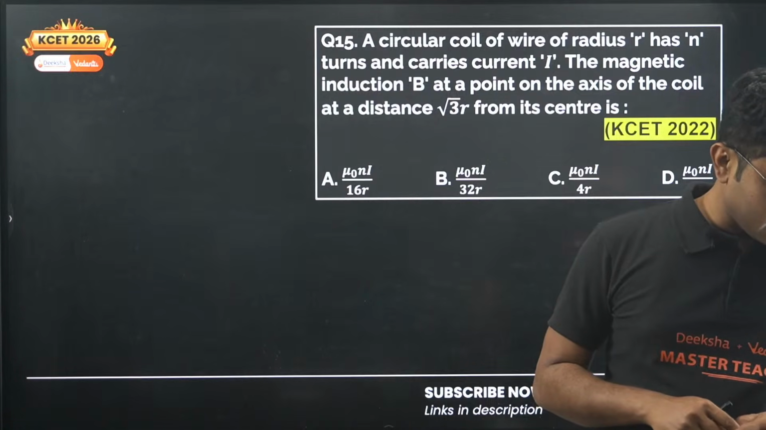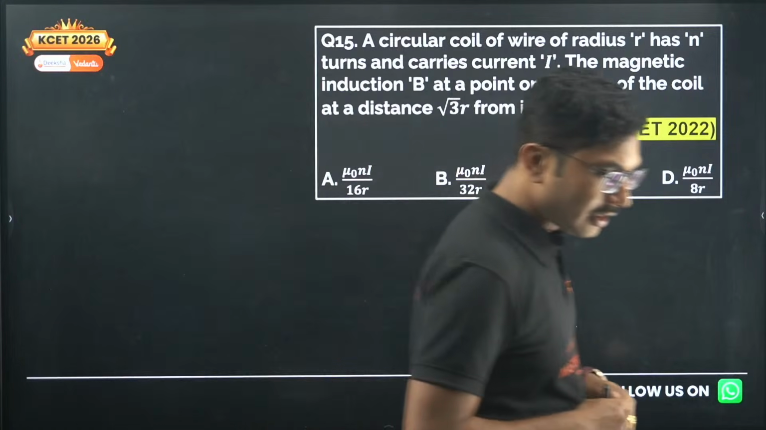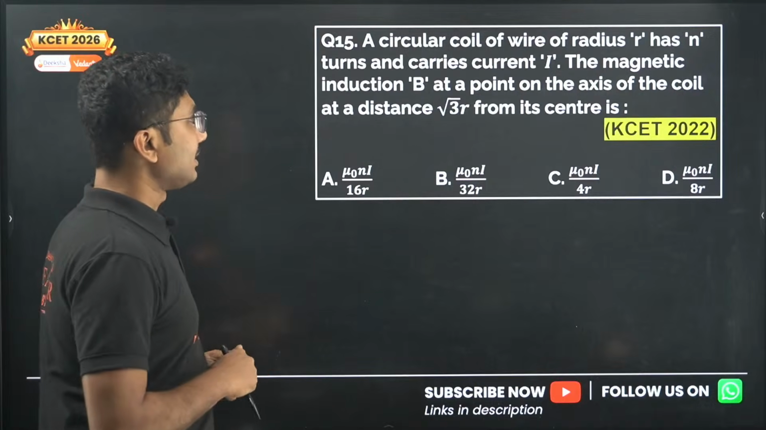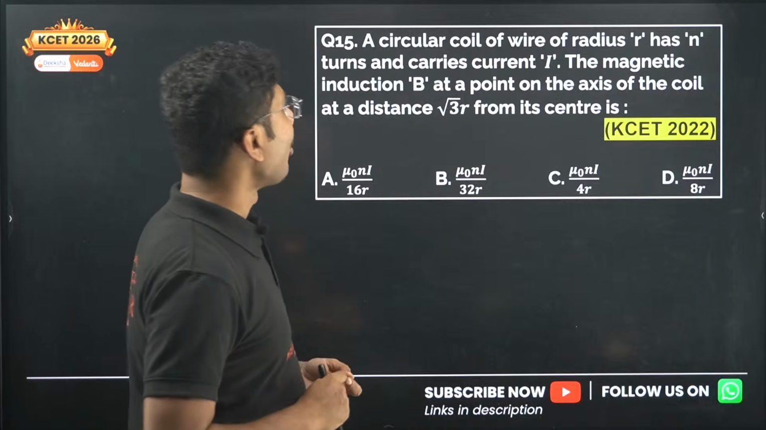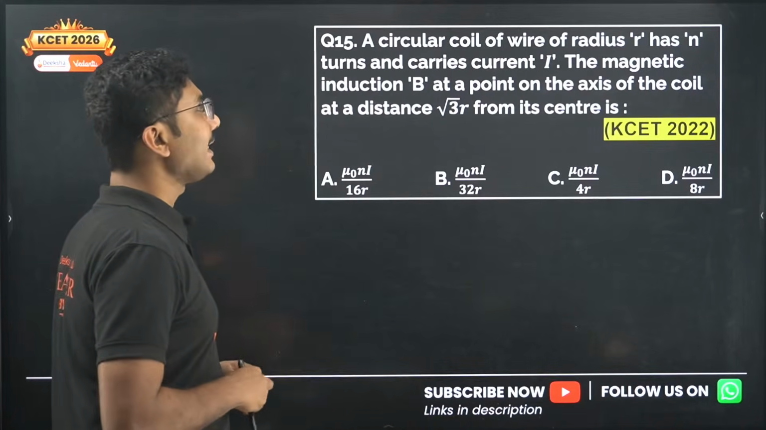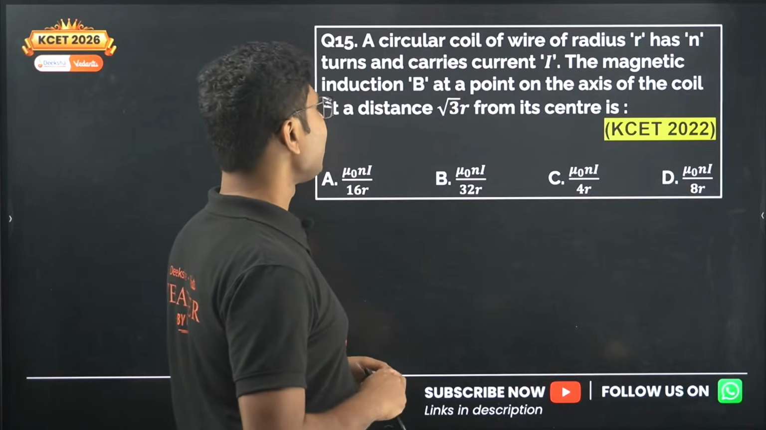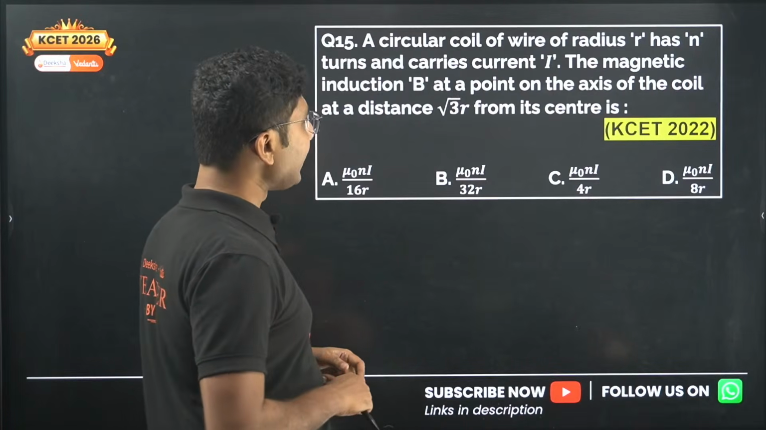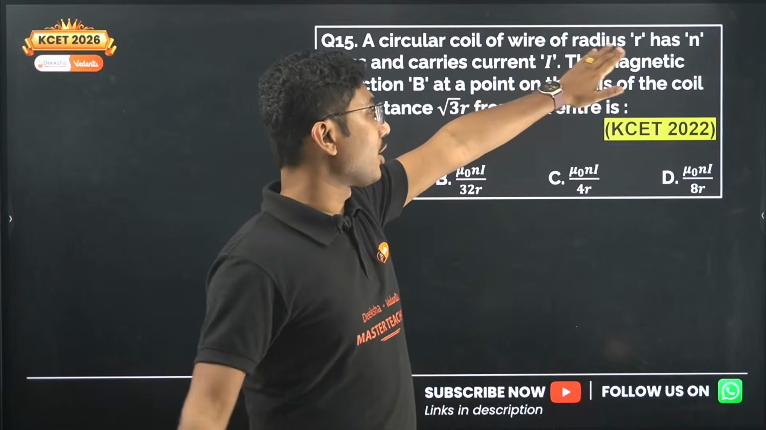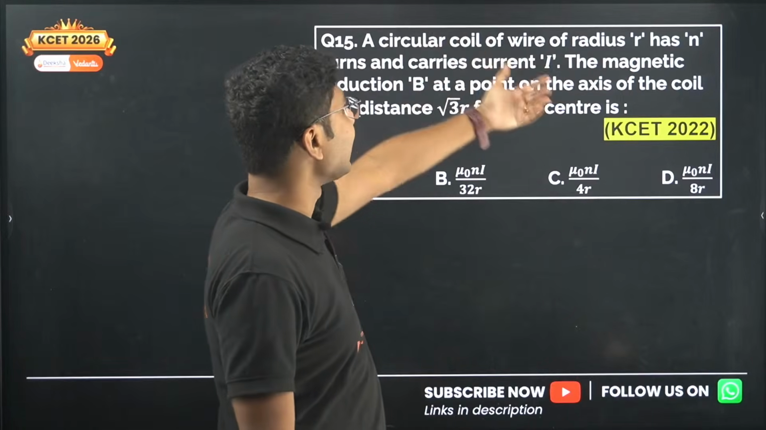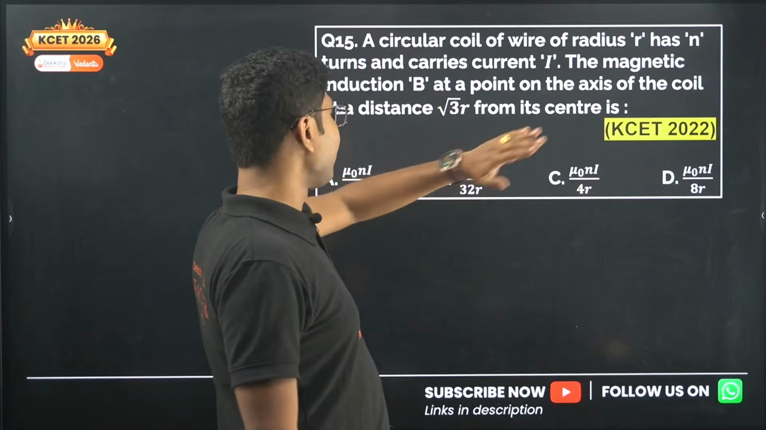Nataraj is saying 14C was correct. Yes, now he is saying 15A. Okay, let's see the question. A circular coil of wire of radius small r has small n turns and carries current I. The magnetic induction B at a point on the axis of the coil at a distance √3 r from its center is. So the circular coil has wire of radius small r, has n turns and carries a current I. The magnetic induction B at the point on the axis of the coil at a distance √3 r from the center.